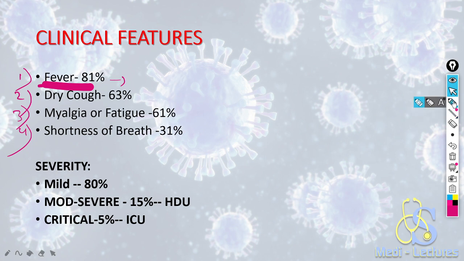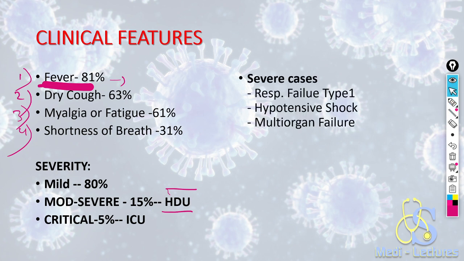These require admission in HDU, which is the high dependency unit. 5% of patients are critical, and severe to critical patients can be admitted in ICU. Severe cases are characterized by type 1 respiratory failure, hypotensive shock, and multi-organ failure.